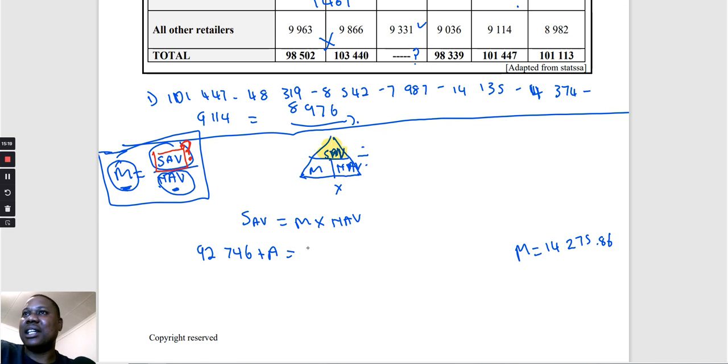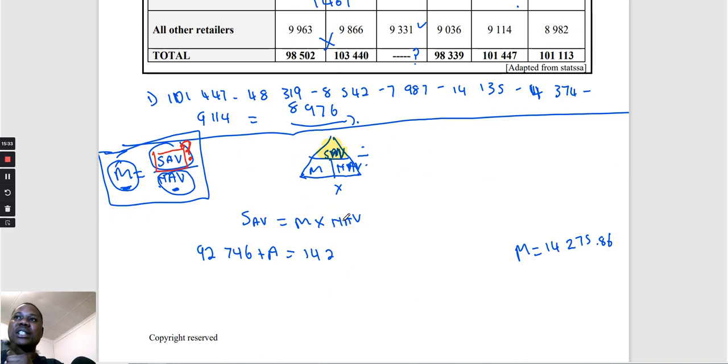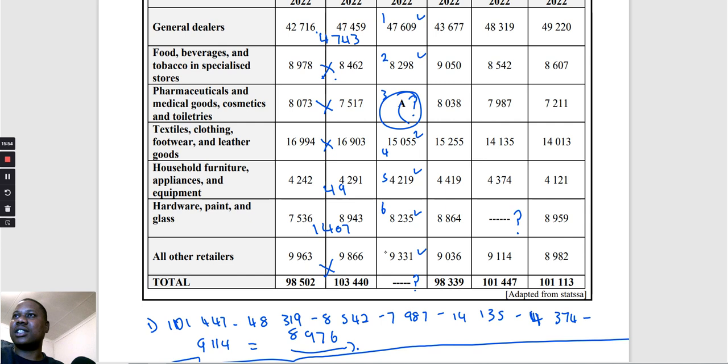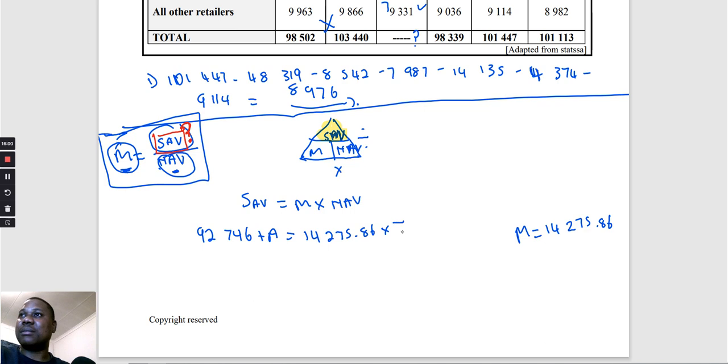Then how much is our mean? Our mean is 14. Let me check something. Oh, these ones, I think they're also in millions, but the million was omitted. We have 14,275,86 multiplied by how many number of values do we have? It is 1, 2, 3, 4, 5, 6, 7. We can't count this, this is the total. So we have 7. Therefore, we multiply this by 7.